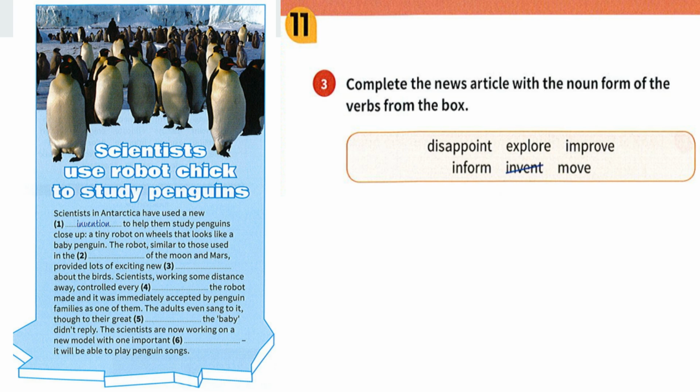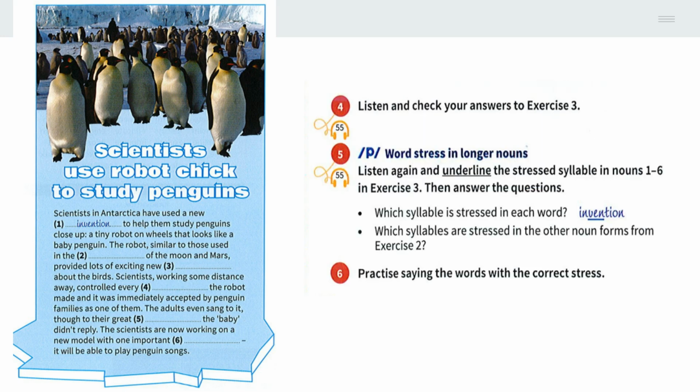For this task, complete the news article with the noun form of the verbs provided in the box. The article is about scientists using a robot chick to study penguins. Listen to check your answers to exercise 3.